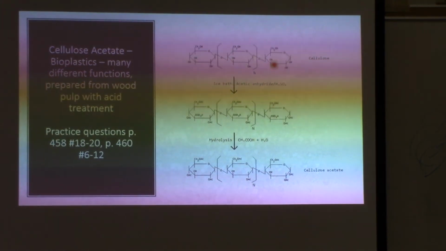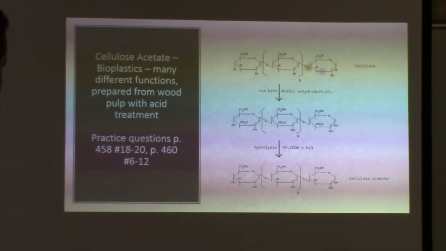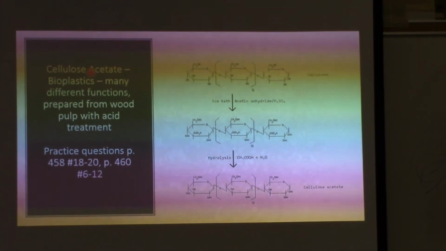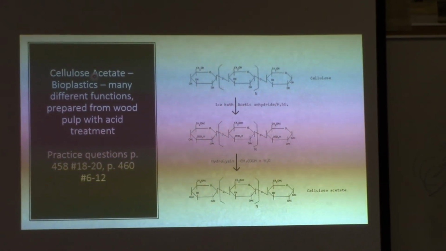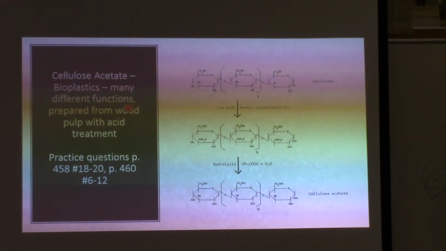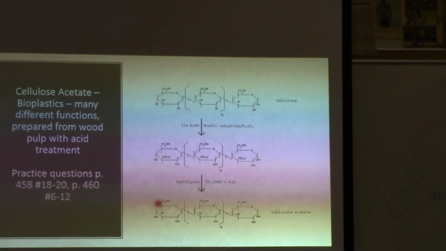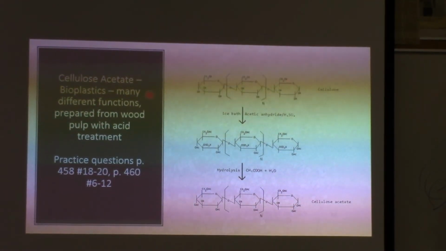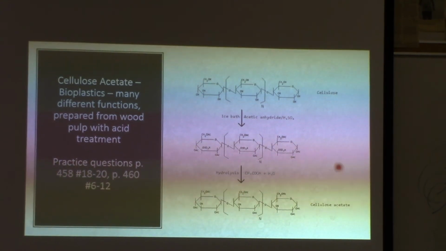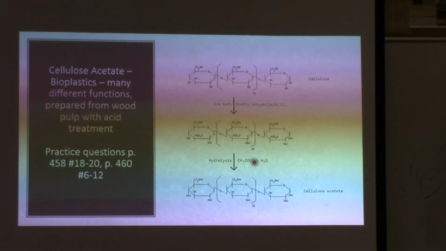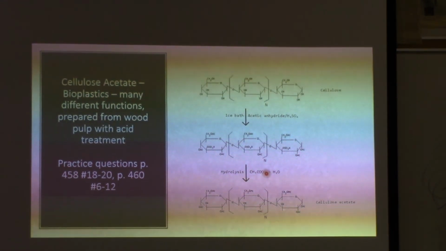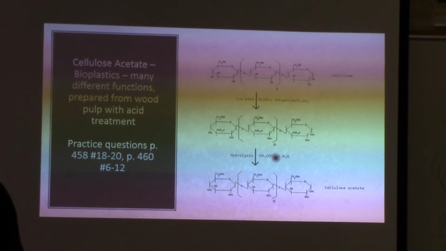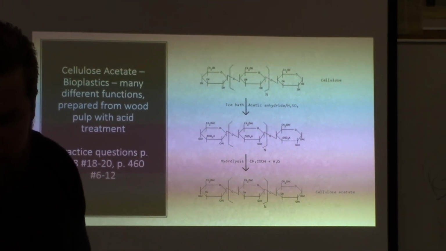This is an example of an innovative plastic that comes from wood pulp. All right, this is cellulose acetate. This is replacing a lot of plastics made by fossil fuels. These are bioplastics. So we can take from the pulp of wood, we can treat the layers of the cork cambium with acids and turn them into different types of plastics. And then these types of plastics decompose in landfill. Right? So if we continue to have plastic bags, more and more of our plastic bags will be made out of cellulose acetate as the technology comes along. And it's made by condensation polymerization as well. Anyway, that's the end of Chem 30.